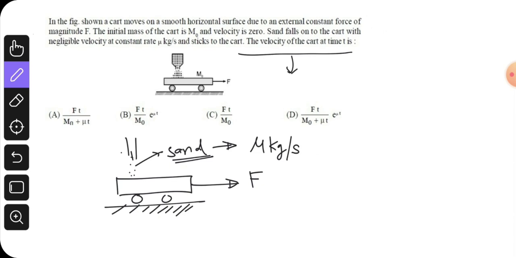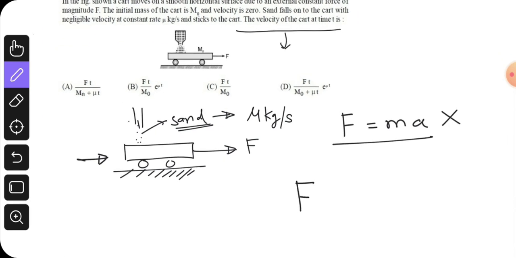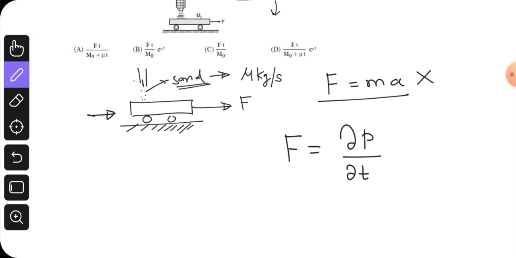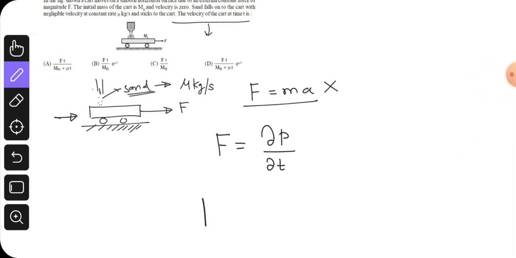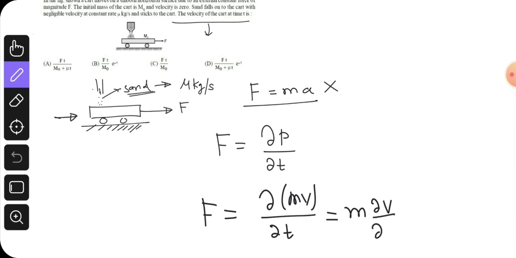The common mistake people will make in this question is that we know force is m into a. Is this correct? No, it is only partially correct. Why? Because we know force is the rate of change of momentum. And momentum of any body is mass into its velocity, right? If we differentiate it by the product rule, it comes out to be m dv by dt plus v dm by dt.